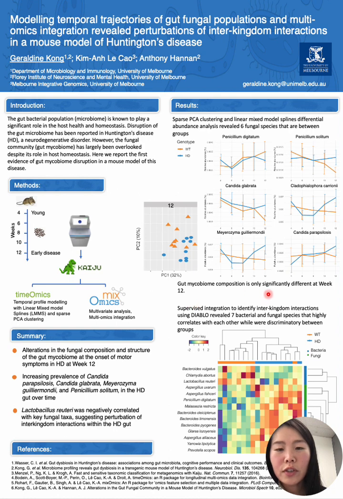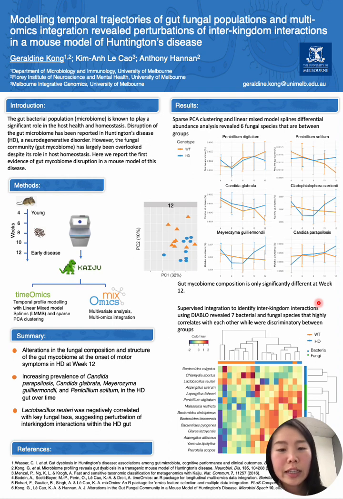So, delving further into week 12 time point, we aim to understand the potential inter-kingdom interactions between the gut bacteria and fungal communities. We performed supervised multi-omics integration using the DIABLO function from the mixOmics package. 7 species from each kingdom were identified to have high associations with each other, which are also distinctly differentially abundant between the normal and HD group.